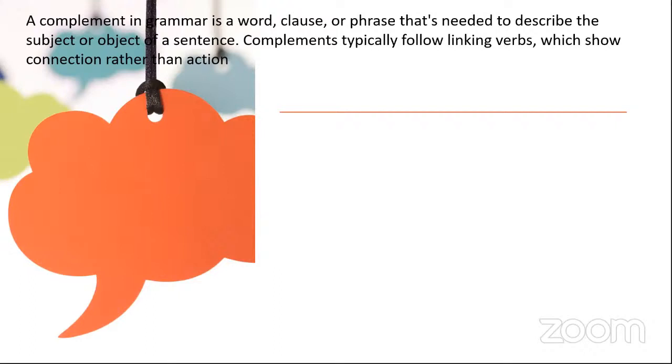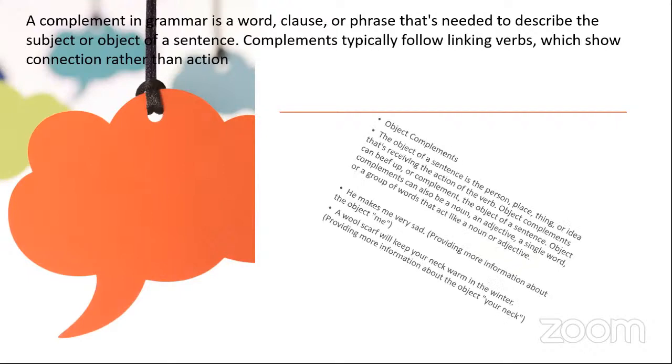A complement gives some extra information, whether as subject or object. It comes in the form of a word, a clause or a phrase. Basically, they complement a subject or a verb, so it is called a subject complement or object complement.